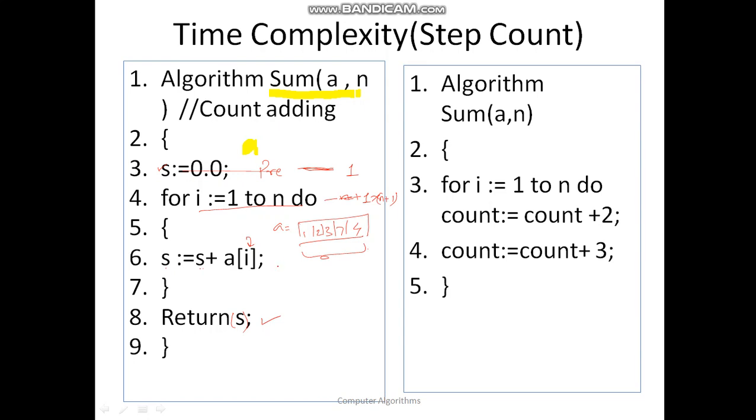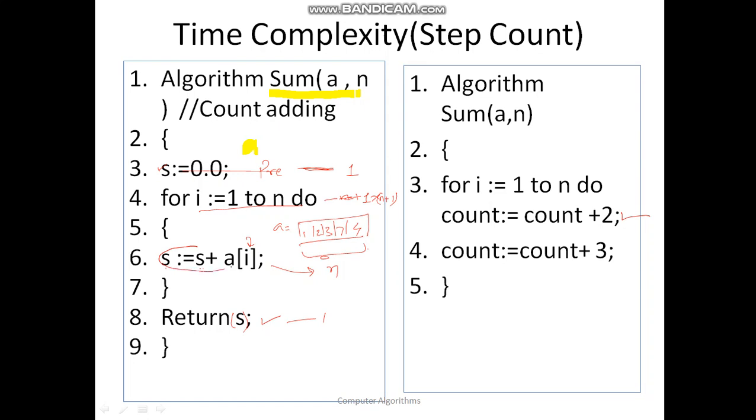Further moving ahead, this is an instruction written inside this for loop, and it executes for n times, and this one executes for 1 time. Now here I am not giving any formula. What I am doing is calculating. So I see here, for i is equal to 1 to n, count is equal to count plus 2. Now why count is equal to count plus 2?